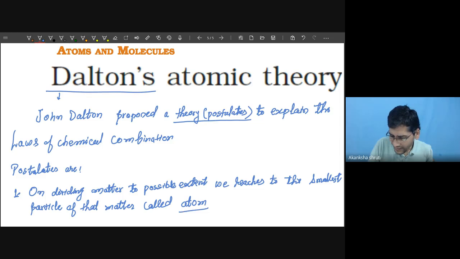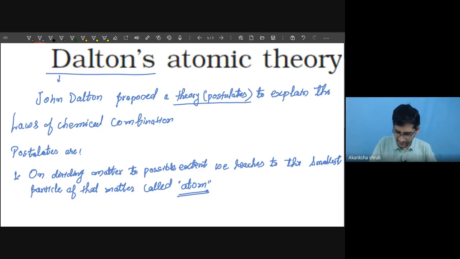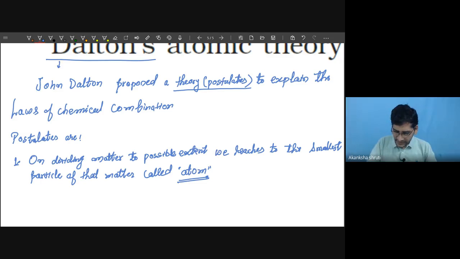Means the atom is the smallest particle which is constituting or making any matter. The simple thing was, from this statement we can conclude that the smallest particle is your atom. Means atom is the building block, or atom is not further divisible.